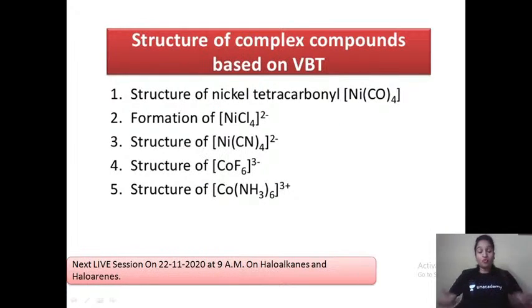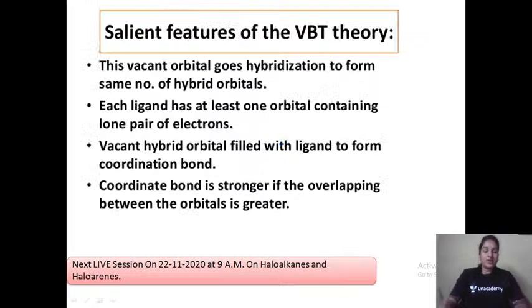Now one very important thing in this chapter is VBT and CFT. VBT, valence bond theory, all of you have learned. Let us discuss the structures of certain compounds like nickel tetracarbonyl, NiCl4 2 minus, Ni(CN)4 2 minus, and so on. These are certain salient features of VBT, which are already learned. Let me just revise them.